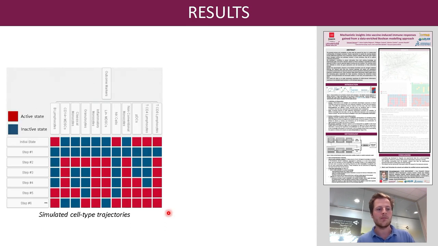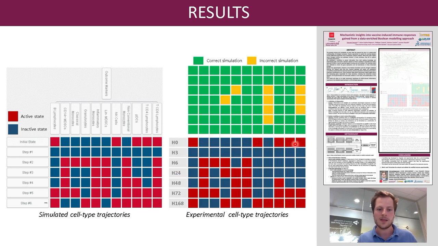So we got here the following trajectory, with columns being the cell populations and rows the successive states of the system. As we can see, it reaches a steady state in a number of updates that matches the experimental data here, so H0 to H168.